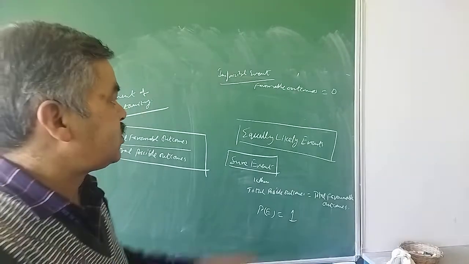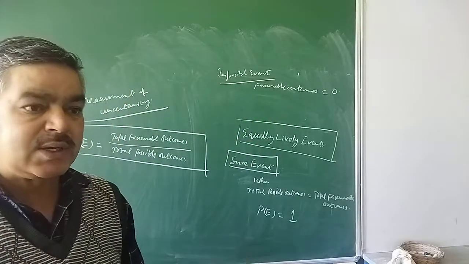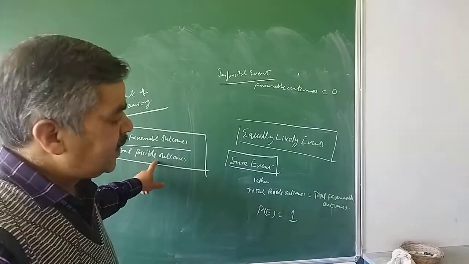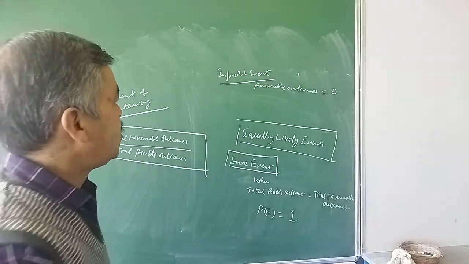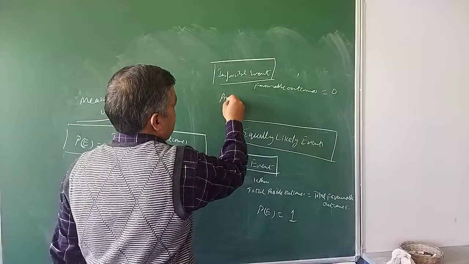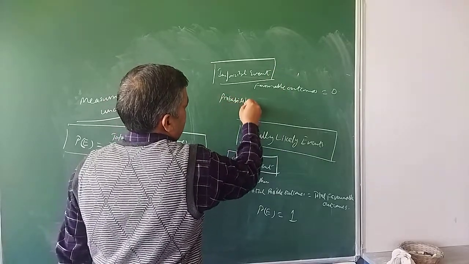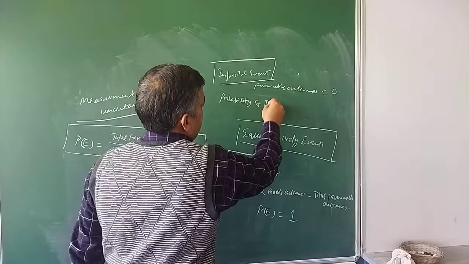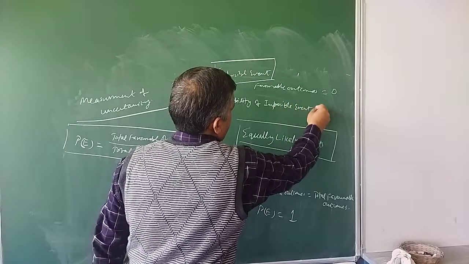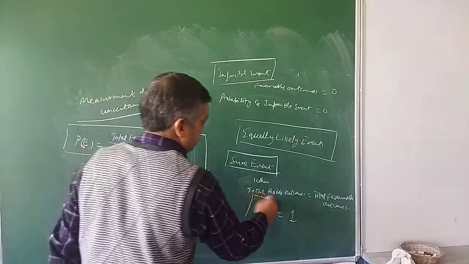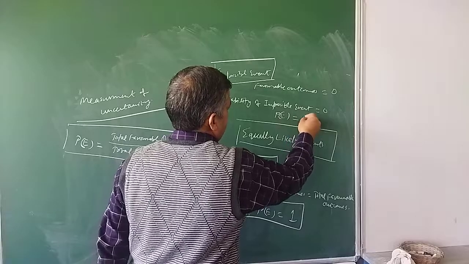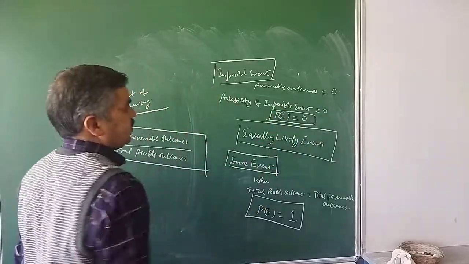So my favorable outcomes now will be equal to 0. And total possible as 20 candies are there, so that is equal to 20. So 0 divided by 20, 0 divided by any number is always equal to 0. So the probability of this impossible event is always equal to 0. So this is 1 and this, in case of an impossible event, is always equal to 0.